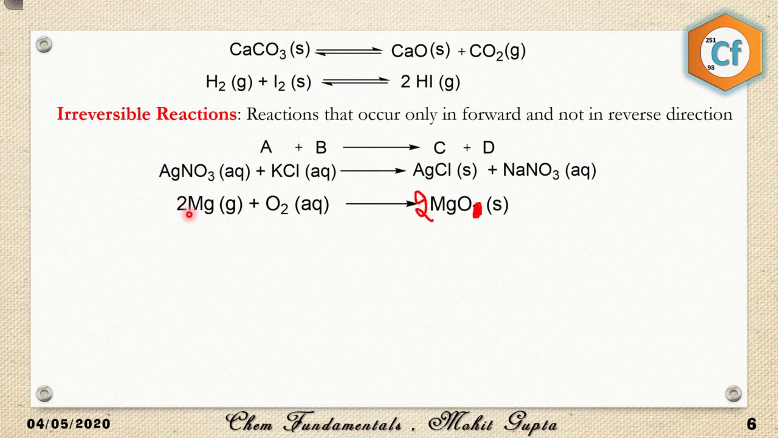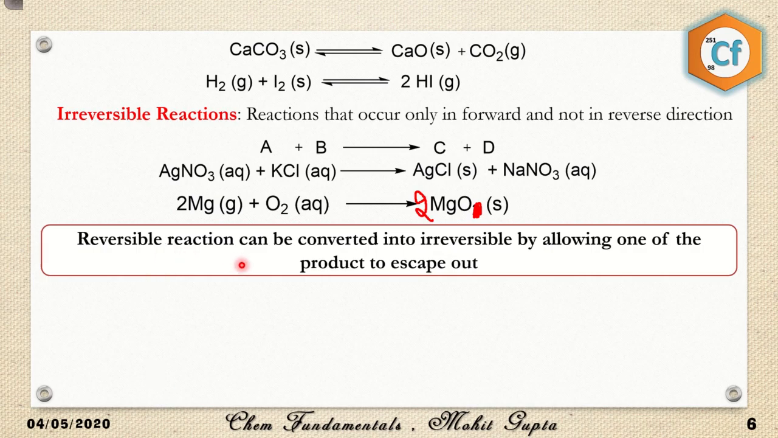Another example is twice of Mg reacts with oxygen to form twice of MgO. This is a combustion reaction, and since the product is a solid, it cannot further decompose back to give Mg and O2. A reversible reaction can be converted into an irreversible one by allowing one of the products to escape out.